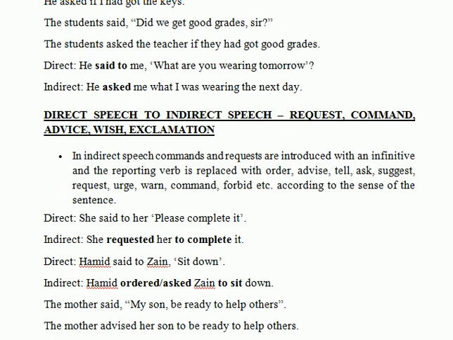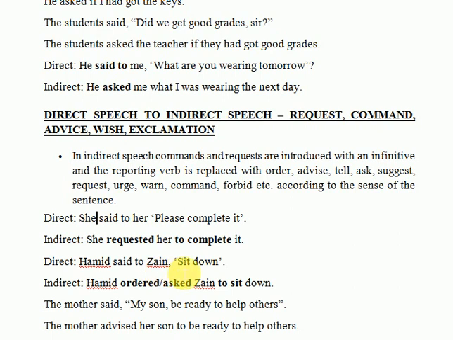For example, she said to her, please complete it. Said to would change into requested, because there is the use of please over here. That means that that is a request. She requested her to complete it. To will be used as a conjunction. Please, we are not going to repeat please because this is a direct address term. We have merged it with said, and that has turned into requested. We are not going to repeat it.